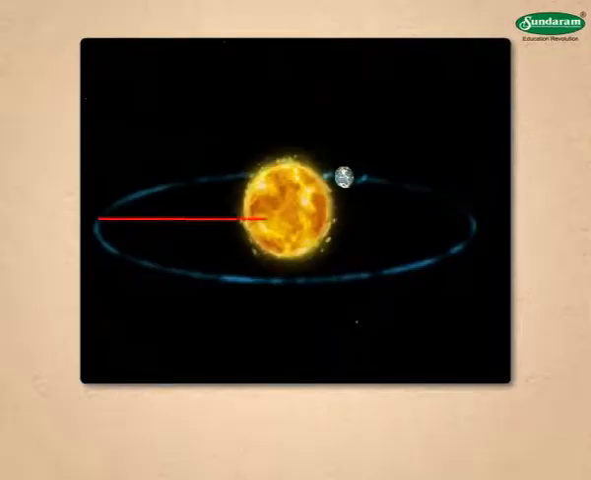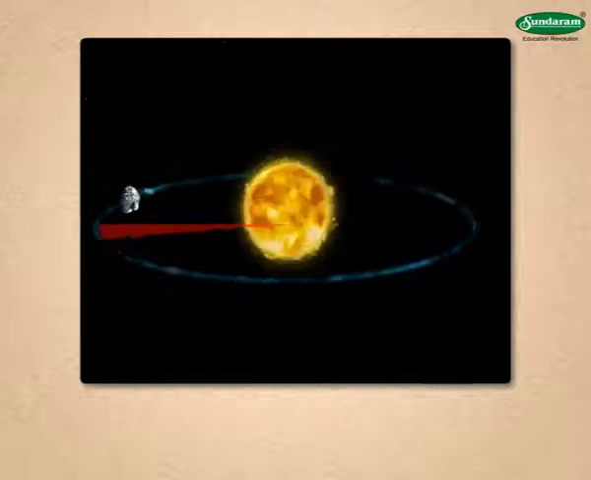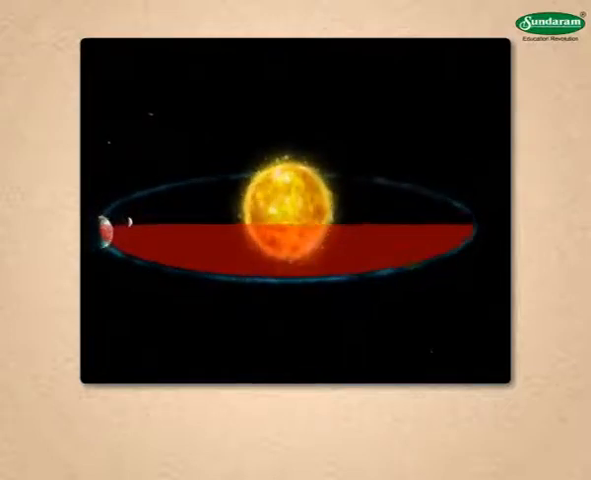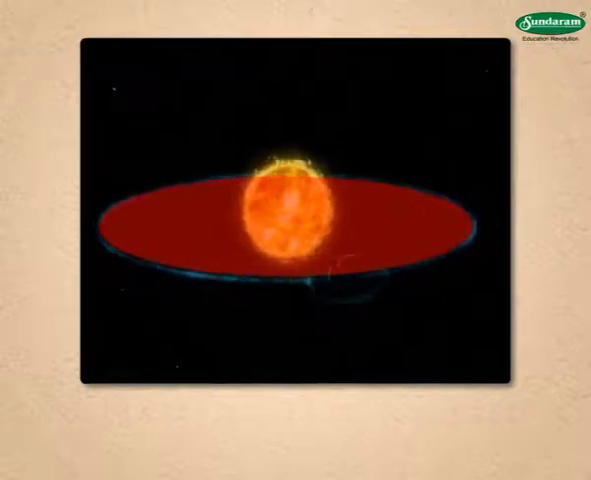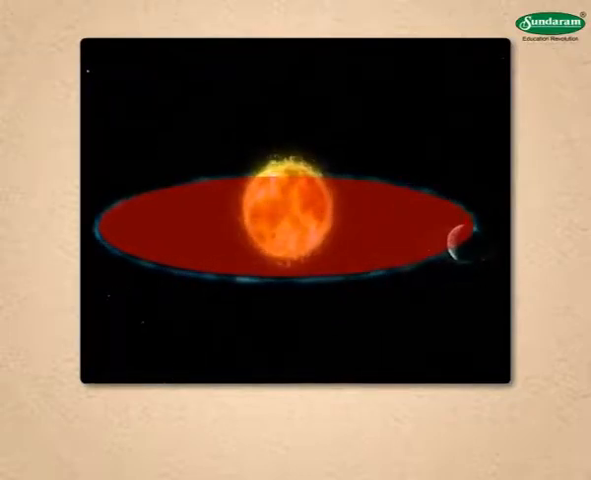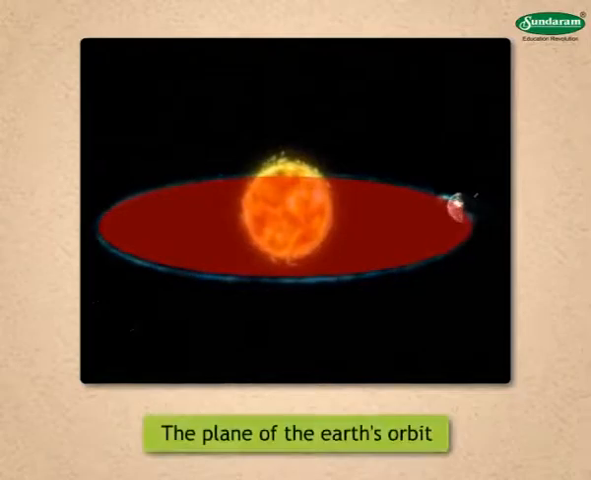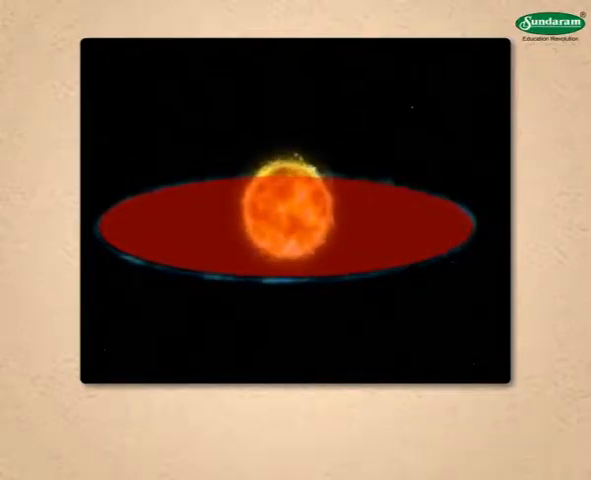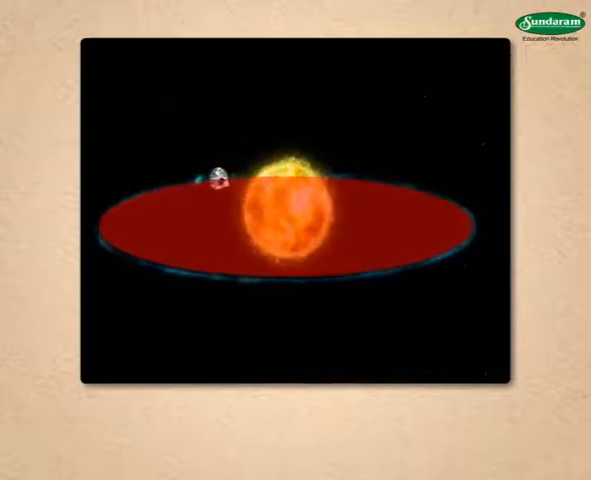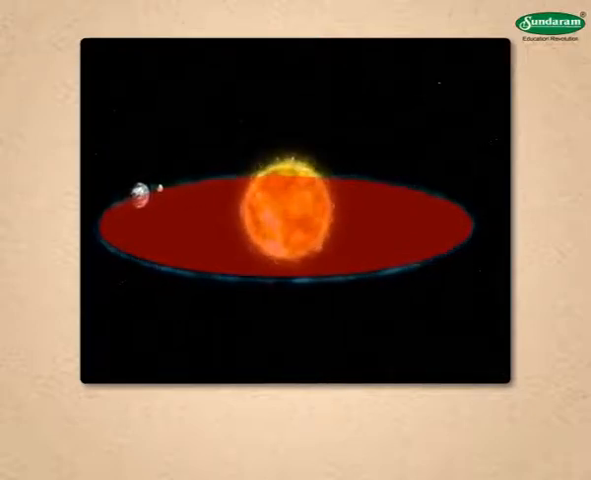Imagine a line joining the centers of the Sun and the Earth. If we move this line as the Earth revolves in its orbit, we get a flat surface. This surface is called the plane of the Earth's orbit. But friends, you must be wondering what a plane is. So let us see what a plane is.